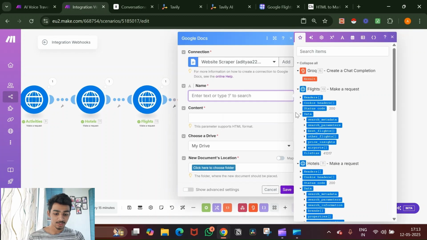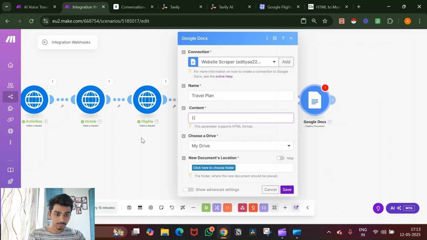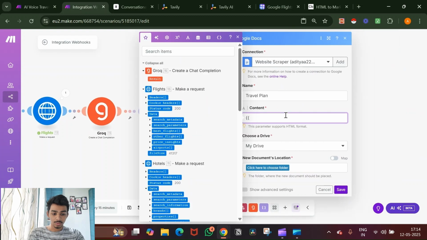Okay, let's do this travel plan. The content is the 16, so 16 dot body.